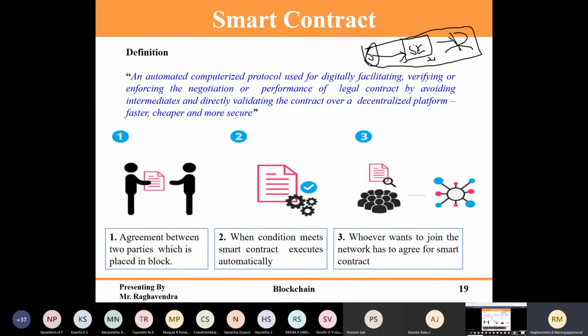Suppose they want to create and deploy a new smart contract. Again they have to create the new smart contract and deploy it inside the chain. They cannot modify an already existing smart contract. So this is clear.